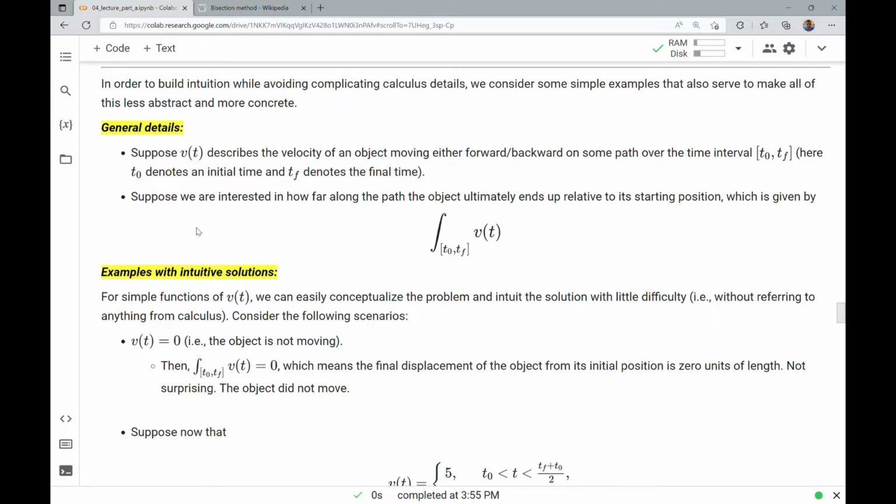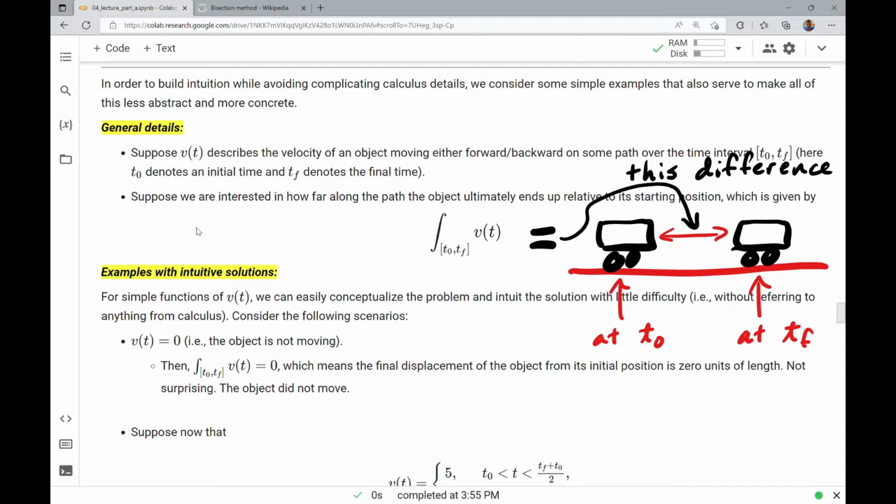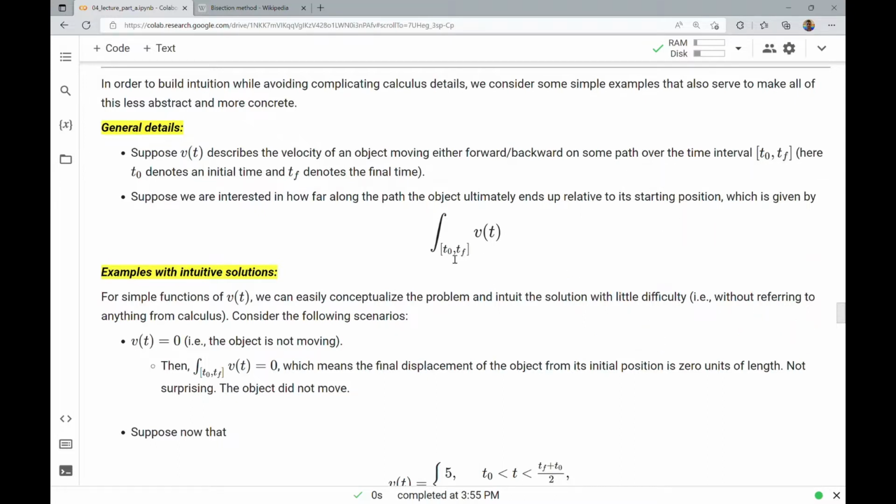Suppose we are interested in how far along the path the object ultimately ends up relative to its starting position. In other words, we're interested in the displacement from the initial position. This is given by an integral, the integral over that interval of time, t naught to t_f, of v of t. So that's the concept.